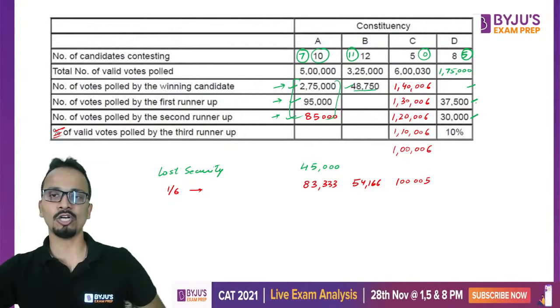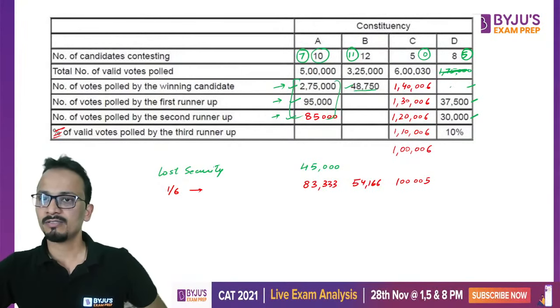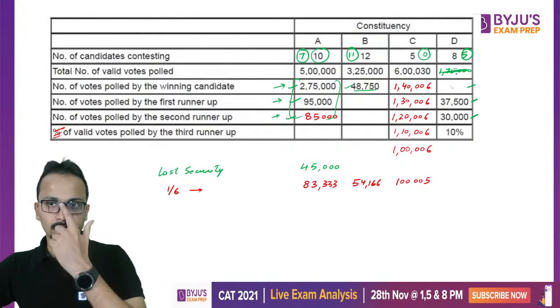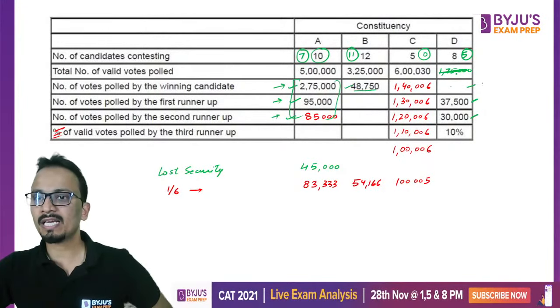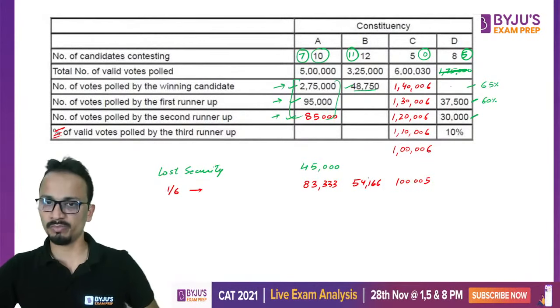So I'll repeat this logic very quickly. Now leave this. Obviously winner जो है, if winner will get entire 65%, then the first runner up will be 5% less, that is 60%, which is not possible, right? अब ये possible नहीं हो सकता.